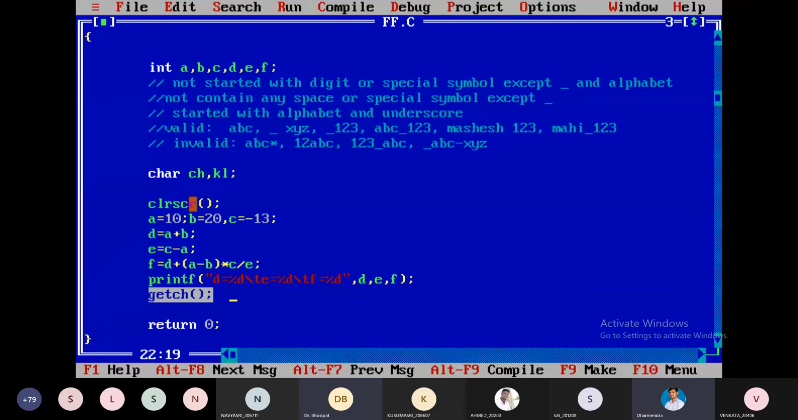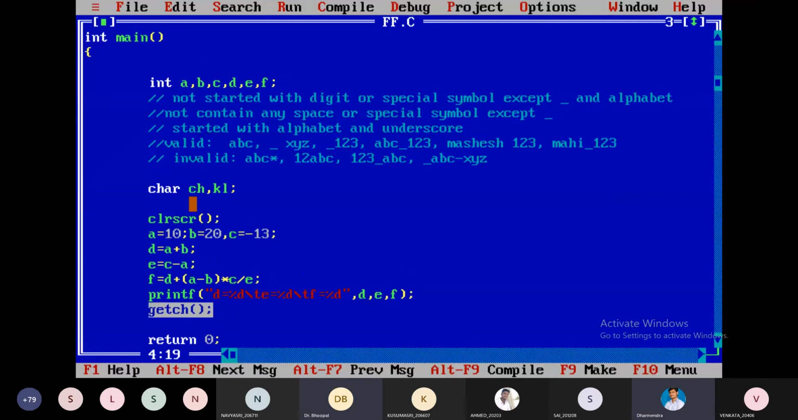Okay. Return 0, that is related to the main function, sir.